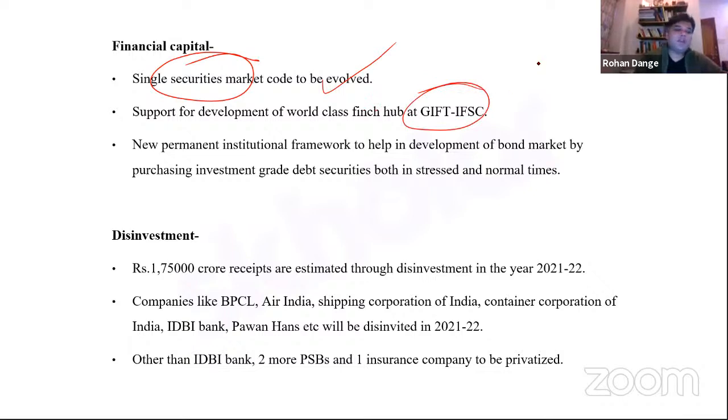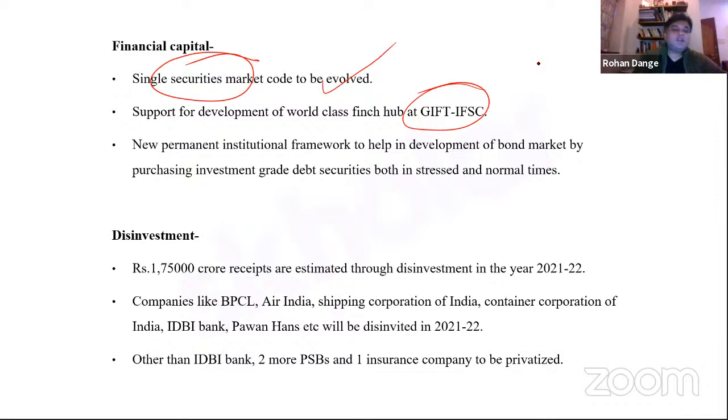The first Gift City was started in Gandhinagar, right? And now it is coming up in Mumbai as well, right? So basically here in this, international stock exchanges will be listed on this bourse, and you will end up attracting a lot of foreign portfolio investment and foreign institutional investment, right?